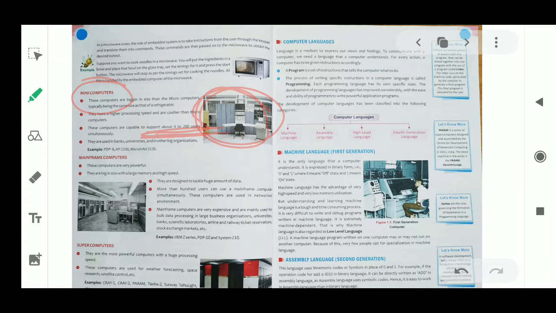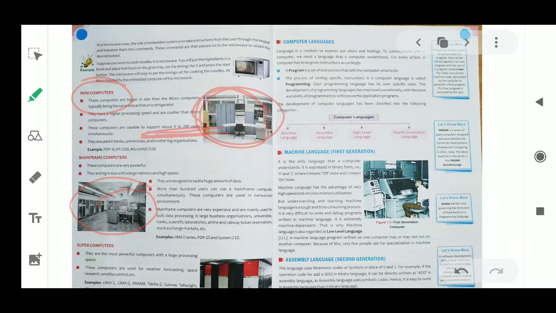Next is your mainframe computer. Mainframe computers are used primarily by large organizations for critical applications and for processing bulk data. In industry, in big companies, they use this mainframe computer. The size is about one room.